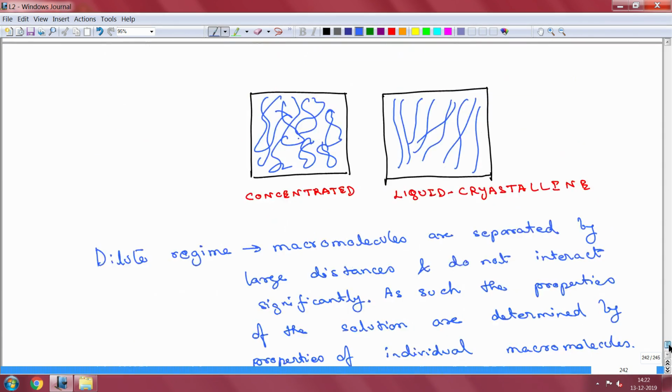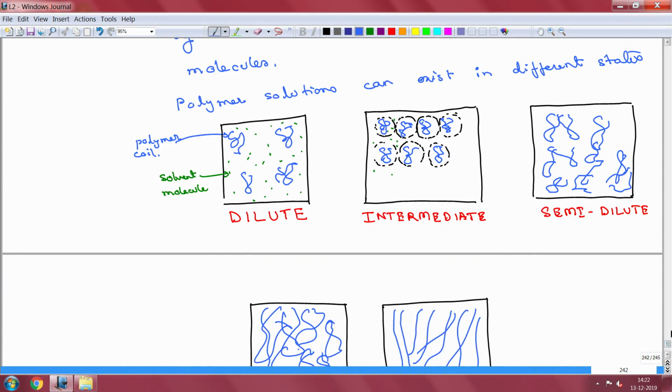Now, I am just going to quickly go back to the 5 states that we discussed. So, in the intermediate regime, you have a situation where the polymer coils are in such a state that each of them is occupying a certain effective volume, but the effective volume of each is such that the volumes are basically touching each other, right. So, it is almost as if there are n number of segments. Each polymer, let us say this is a monodisperse polymer, each polymer molecule has exactly n number of segments.